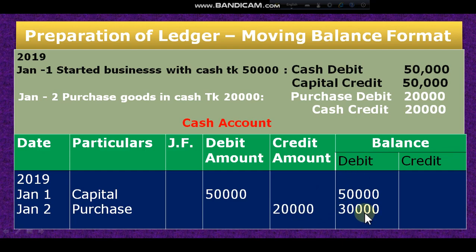Why am I writing the debit side? Because the debit side is greater than the credit side. The credit side is 20,000, the debit side is 50,000. So the difference is 30,000. Then I have to write the debit side. I think all of you understand, dear student.